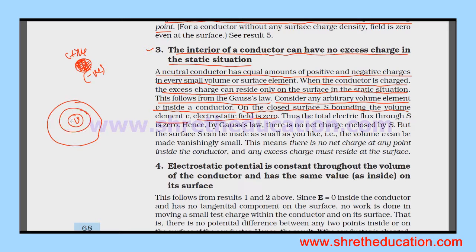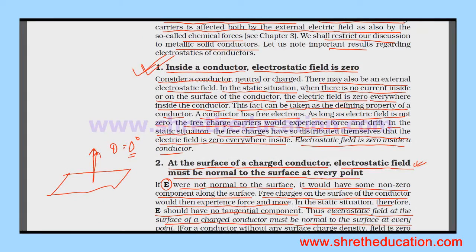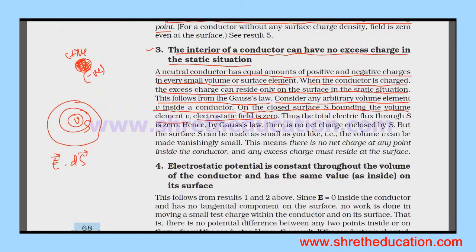So E dot dS, the flux, is zero, since inside a conductor the electrostatic field is 0 at every point of the small volume element.